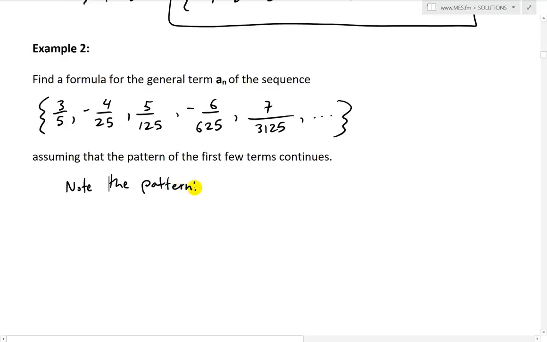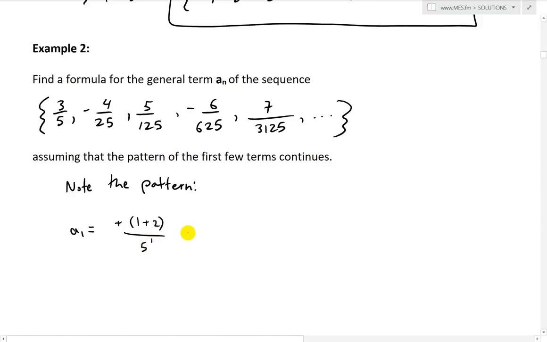What we have is a1 is equal to this one here. Notice how the numerators go 3, 4, 5, 6, 7. So if that's the first term and it's positive, then it's the first term plus 2. This one's the second term plus 2. This one's the third term plus 2. And it keeps going on. The denominator is 5, in other words, 5 to the power of 1.